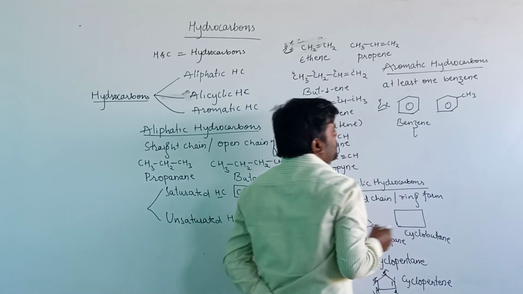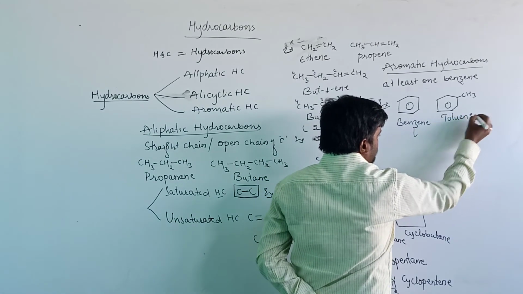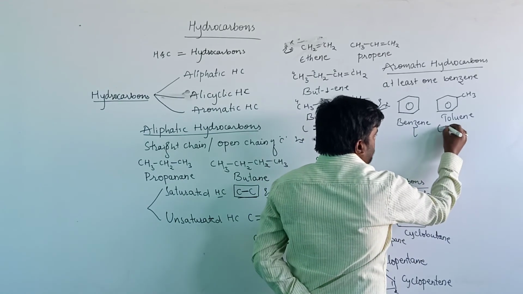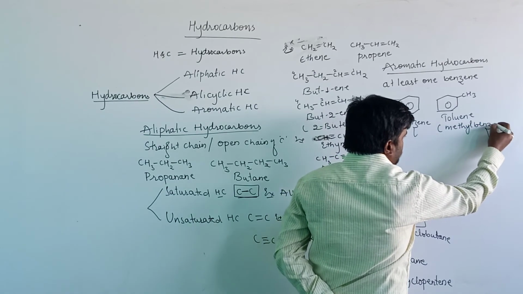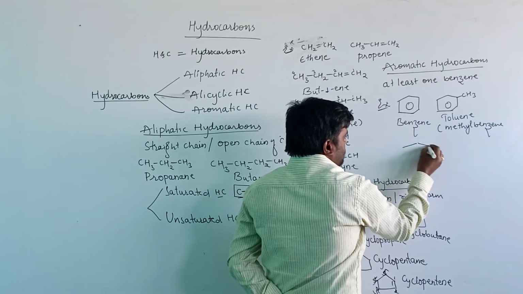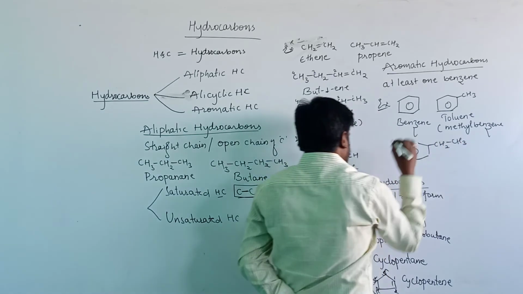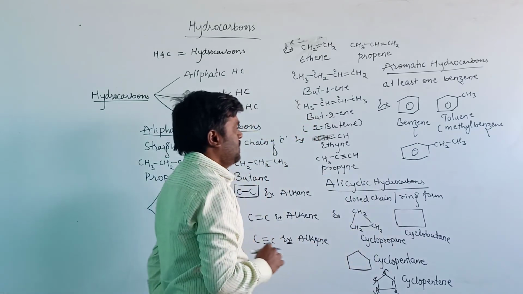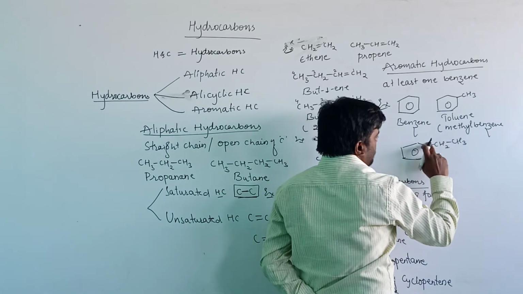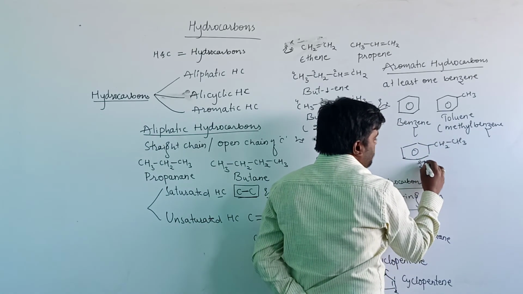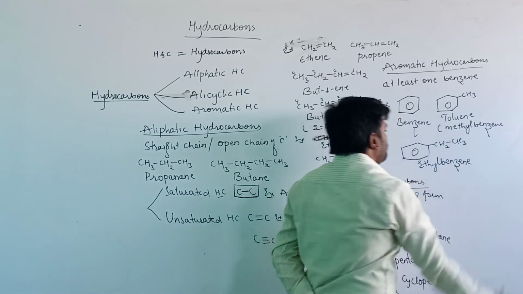With CH3 as a substituent group, the name for this compound is generally known as toluene. The IUPAC name is methylbenzene. Next, CH2, CH3. The IUPAC name for this compound is: benzene is the parent chain and the substituent group is an ethyl group here. Ethylbenzene is the IUPAC name for this compound.